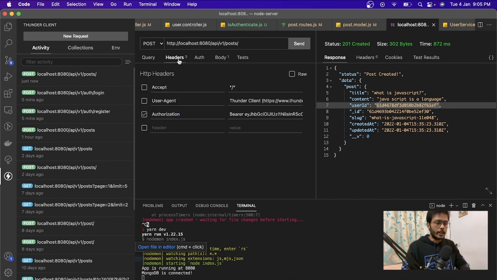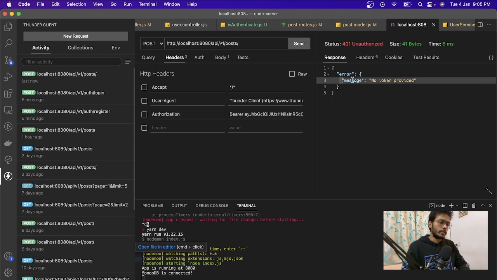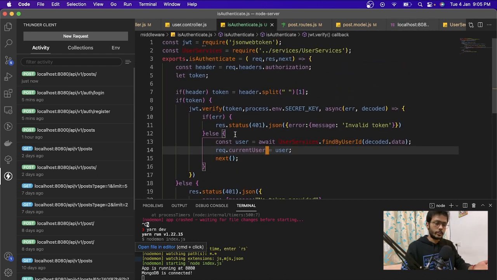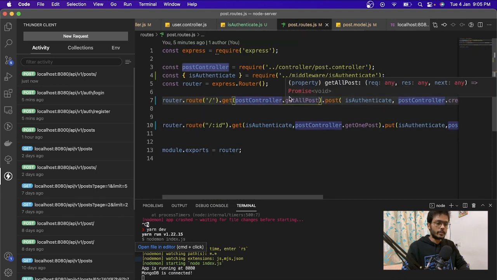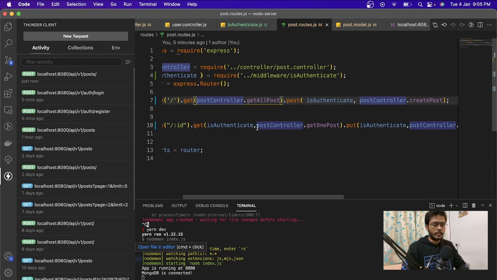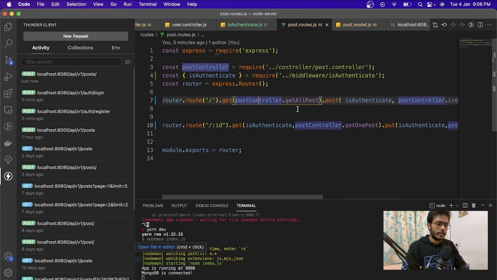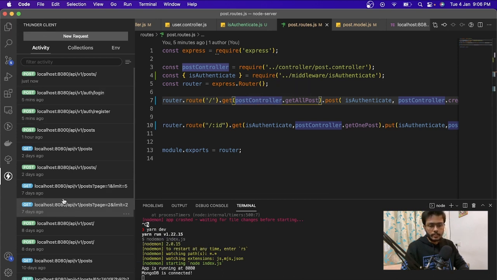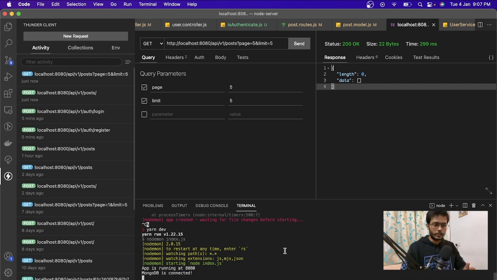If we don't pass the authorization token and try again, it will give us no token provided. So this is how we are going to authenticate the routes in our post API. And similarly, we can check the other CRUD functionality as well. Get post is completely available, like we can just trigger this. So this is how we're going to authenticate our user.